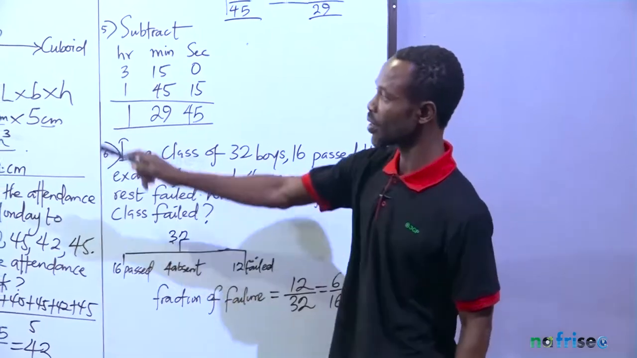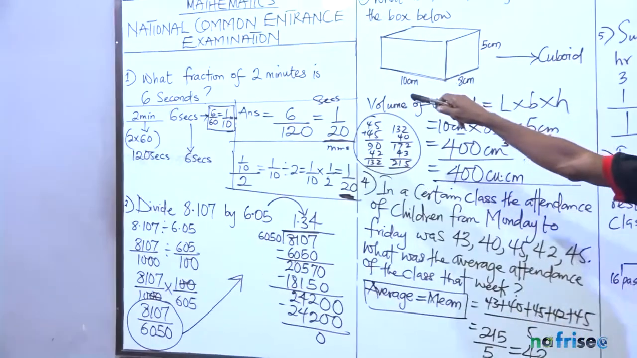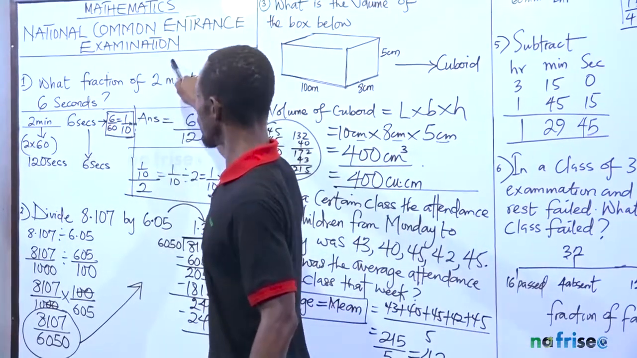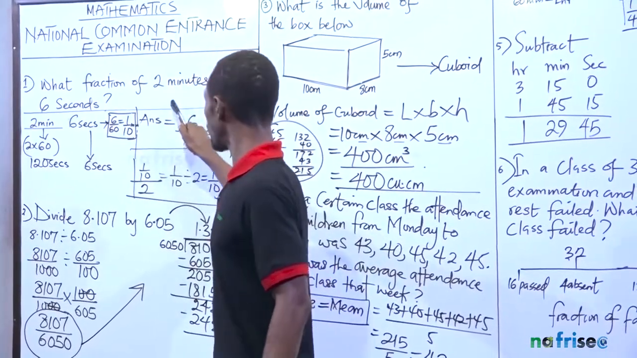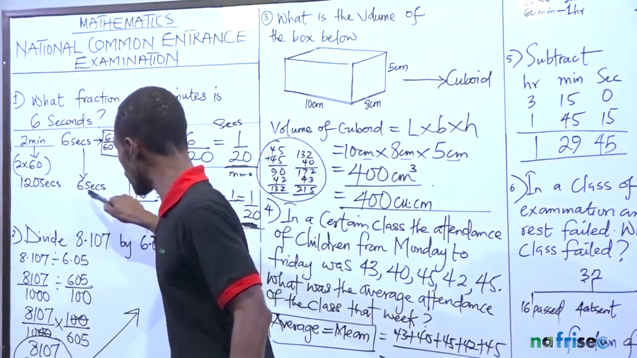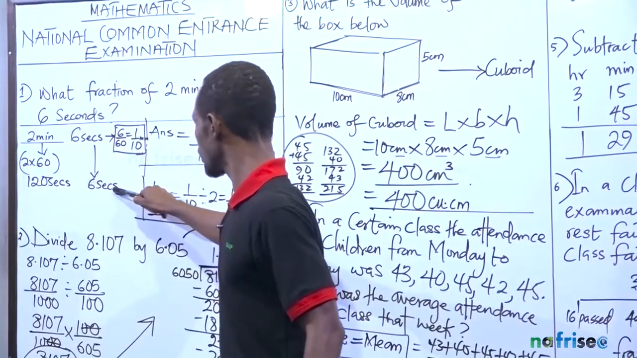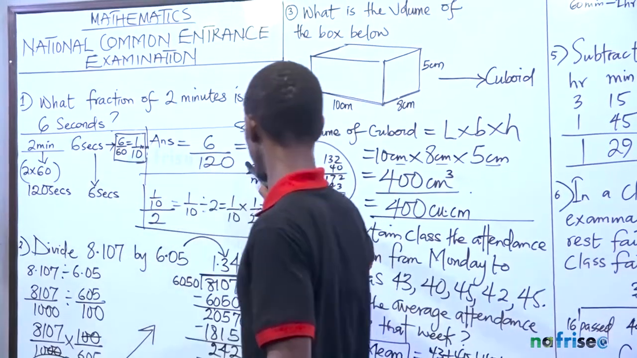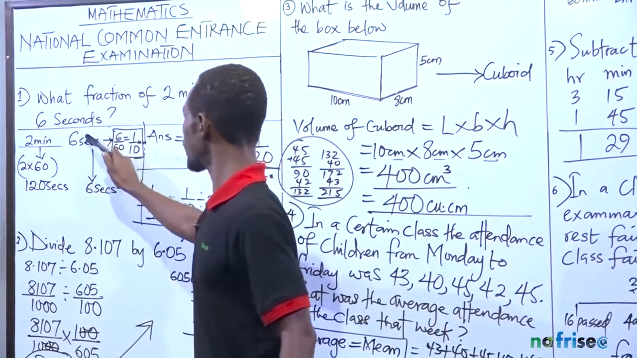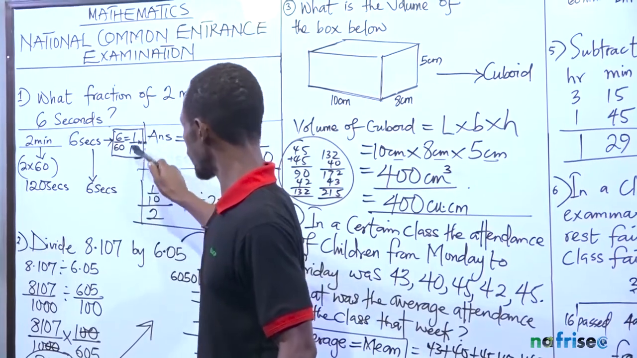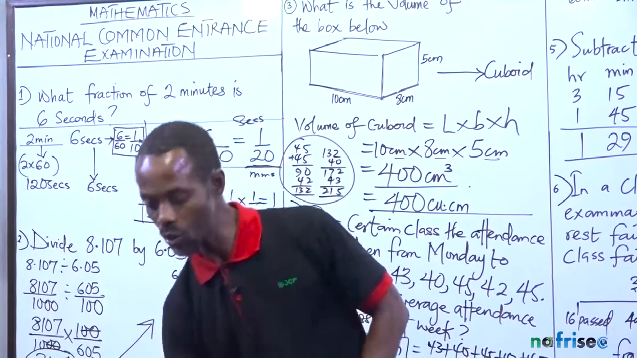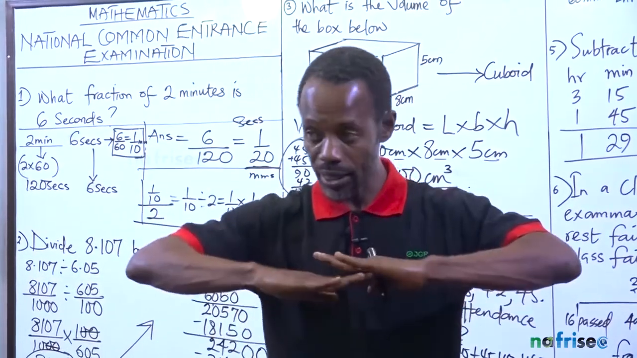Which brings us back to that number 1. What fraction of 2 minutes is 6 seconds? You would have simply said 6 seconds over 2 minutes, but that would have been wrong. You have to convert them to the same unit. If it's seconds you want to use, they must be in seconds. Then you can take it as 6 over 120. If you want to take it to minutes, this is 2 minutes, and 6 seconds in minutes is 6 over 60, which is 1 over 10, and that's the same thing we did here also. So they say, what fraction of this is this? Carry the little one and place above the bigger one, but make sure they're in the same denominator.